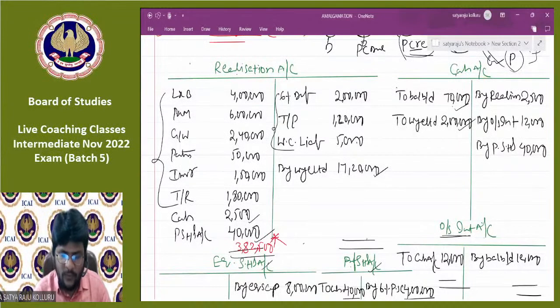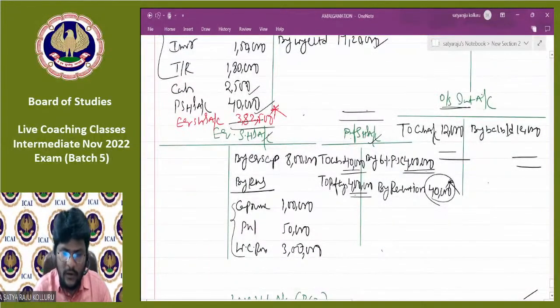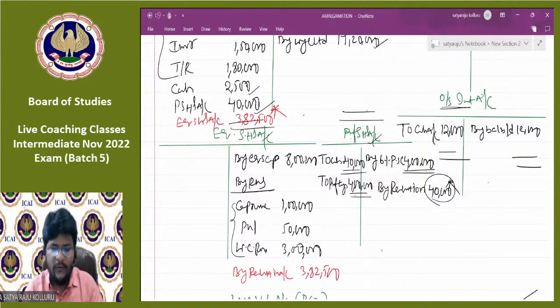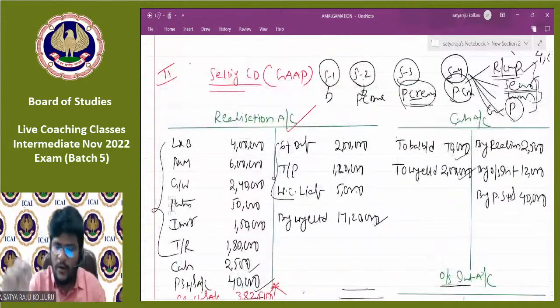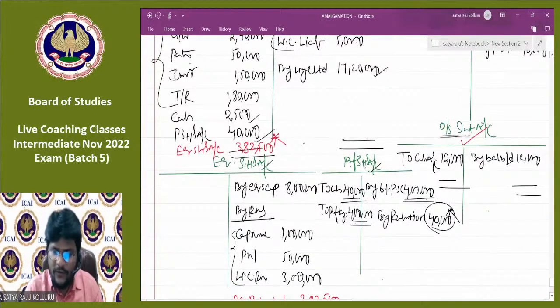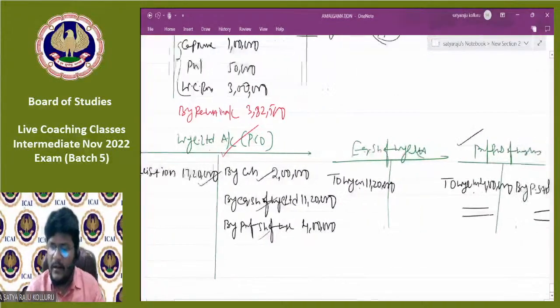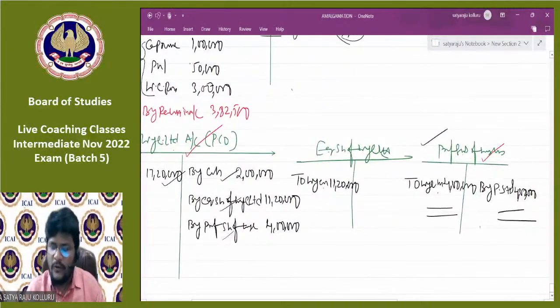If it is coming on this side, which is profit, that goes to the equity shareholders account. So in realization to equity shareholders 3,82,500, and here equity shareholders also by realization account. If you observe, with this the realization account got closed. Outstanding interest account already closed. Preference shareholders account closed earlier. Y Limited account closed earlier. Preference shares of Y Limited account also closed earlier.